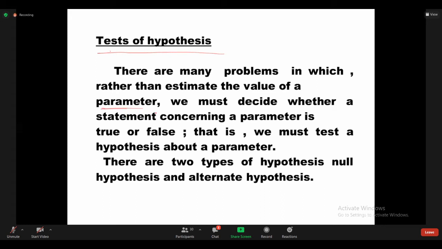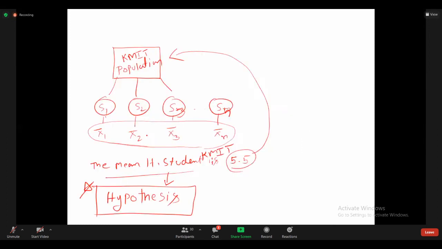We must decide whether a statement concerning a parameter is true or false, or we have to accept or reject it. Just now I gave one example.